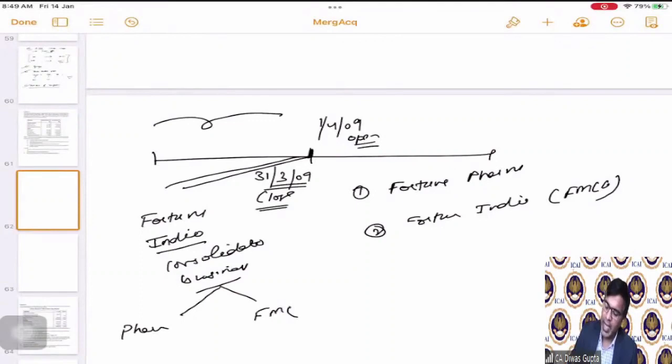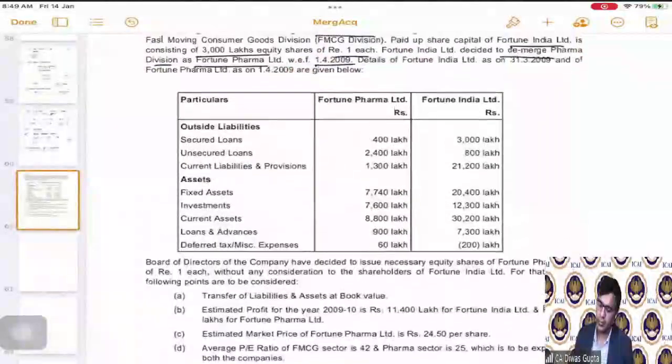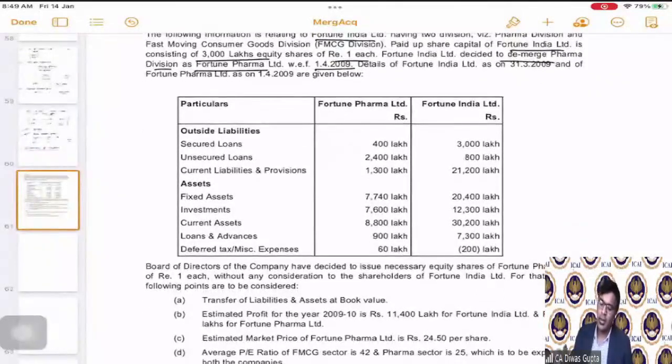But now, as on opening of the business of 1/4/2009, they have demerged 1 and 2. Okay. And before the demerger, they are saying that they are having 3,000 lakhs equity shares of rupee 1 each. Details of Fortune India Limited is this much and Fortune Pharma Limited.